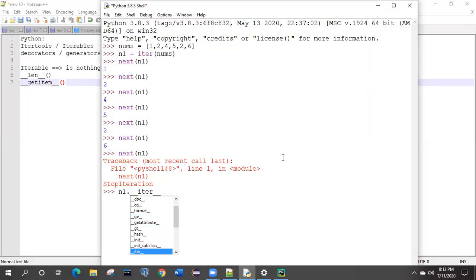The init method you already know, the constructor. The hash method, you also know it gives you the hash code. Next, it has the next method, new method, reduce method, and the sizeof method also.